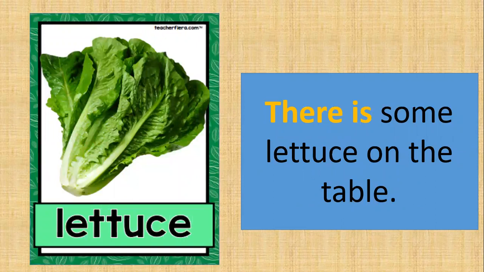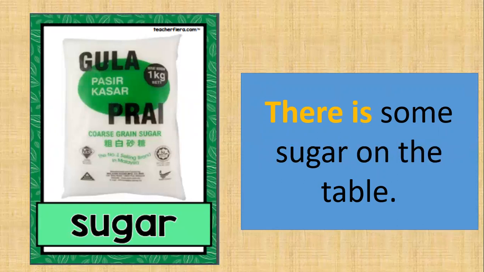Next, lettuce. Lettuce pun awak tak boleh mengira. So there is some lettuce on the table. Next, sugar. Gula awak boleh mengira tak? Tak boleh. So you use there is. There is some sugar on the table.